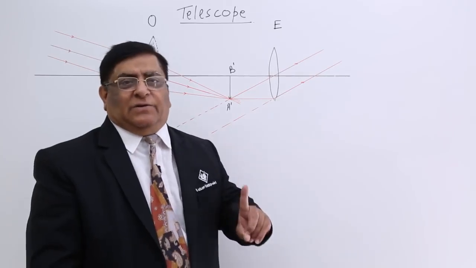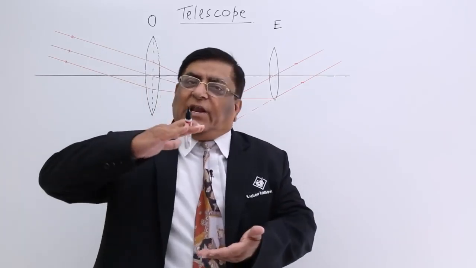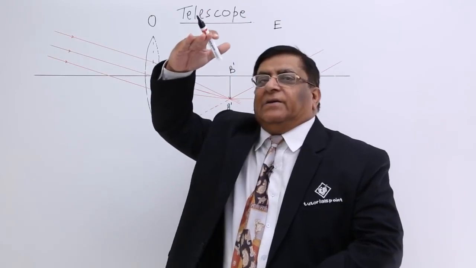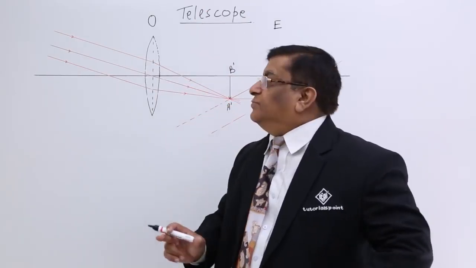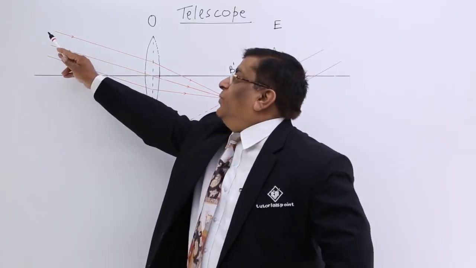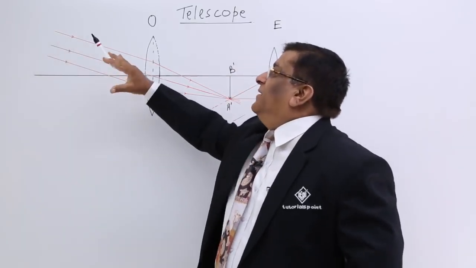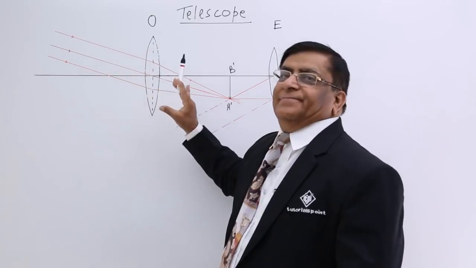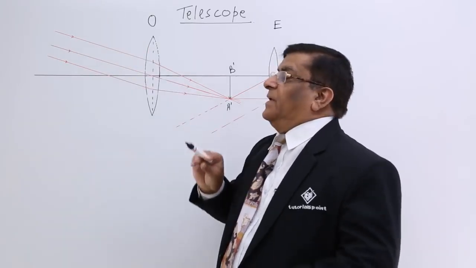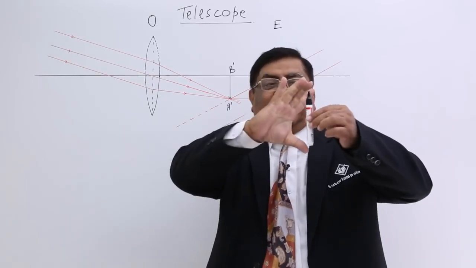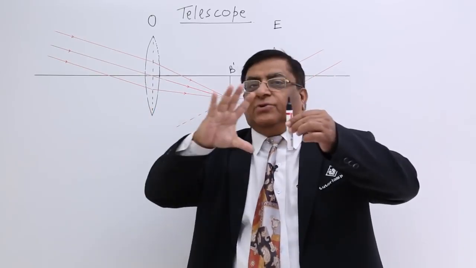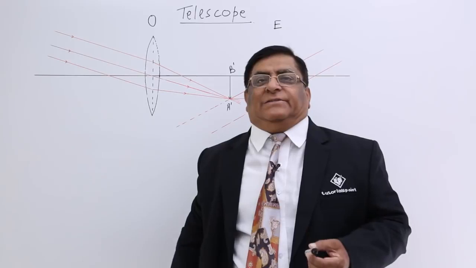But here what we see, the object is very large, and just to calculate the angle, we assume that object is so large that the rays are coming at certain angle from there. If this is the object, here is our eyes, the rays will come like this. So the rays are making certain angles.